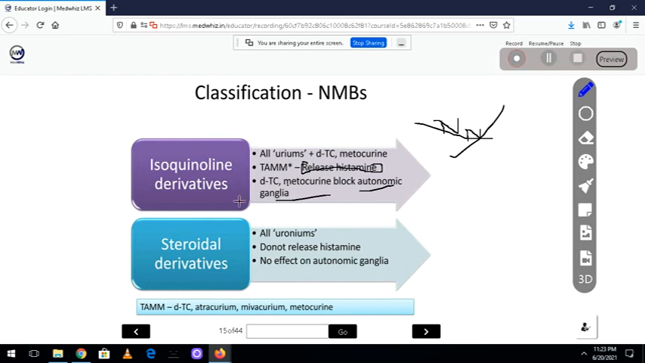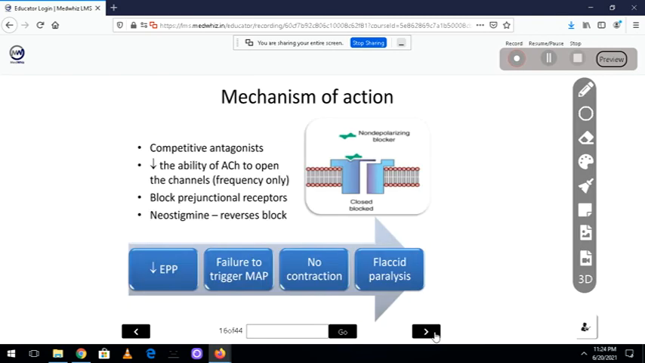Now, steroidal drugs are called curoniums. They do not release histamine and have no effect on autonomic ganglia. So this is what we want. No effect on ganglia, very good. We want that because we don't want non-specific action by a drug. Suppose I want a drug to act on NM, it should only act there. But if it acts on other places, the problem is side effects. That's why the steroidal ones came to the market, and they end with curoniums. Curoniums are the drugs with no histamine release and no effect on autonomic ganglia.